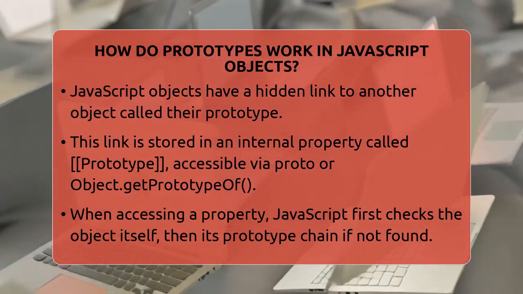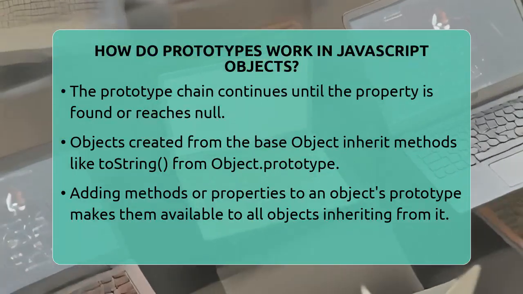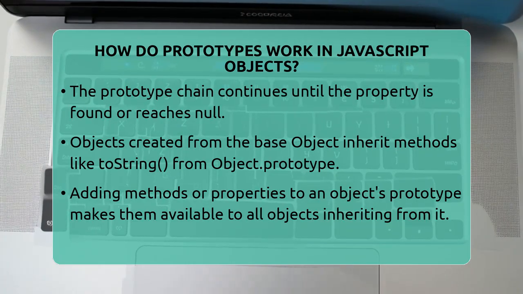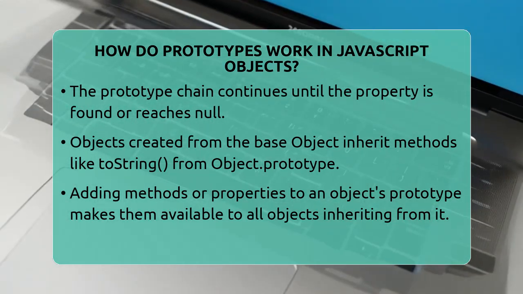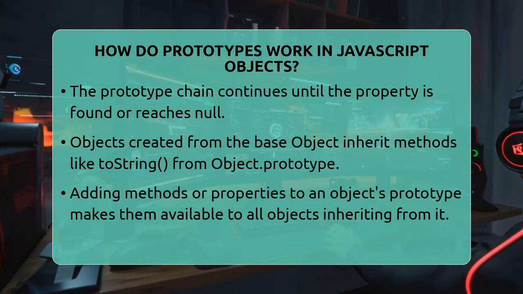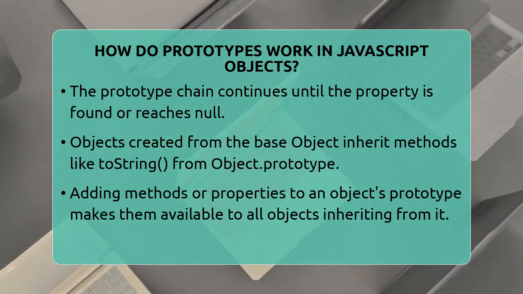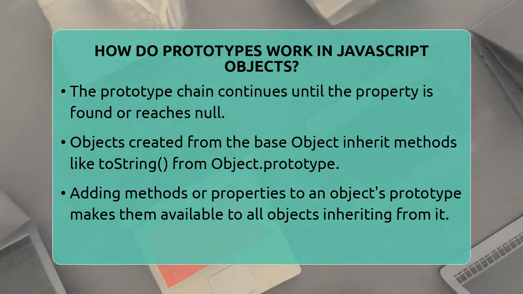directly on the object. If it doesn't find it there, it looks up the prototype chain, checking the prototype object, then the prototype's prototype, and so on, until it either finds the property or reaches the end of the chain, which is null. This process is called property lookup. It's how objects can share methods without copying them into each individual object.